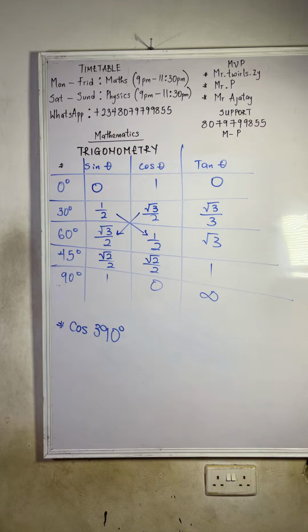Do you understand what I just said? I'm not saying you should use a calculator. We are doing it without a calculator.